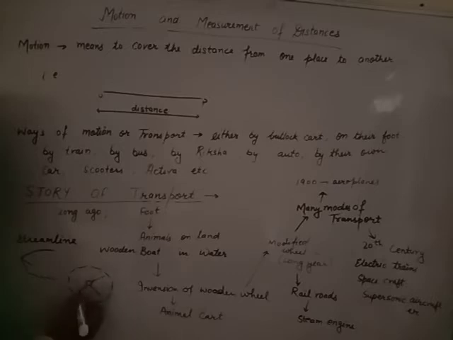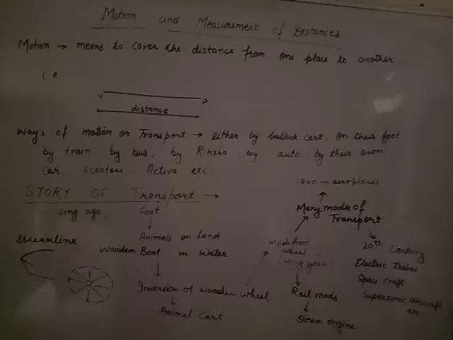Like this, and start to move. The wooden wheel is discovered. After that, when the wooden wheel is discovered, animals are automatically used. Then the animal and the wooden wheel come together to give the animal cart.